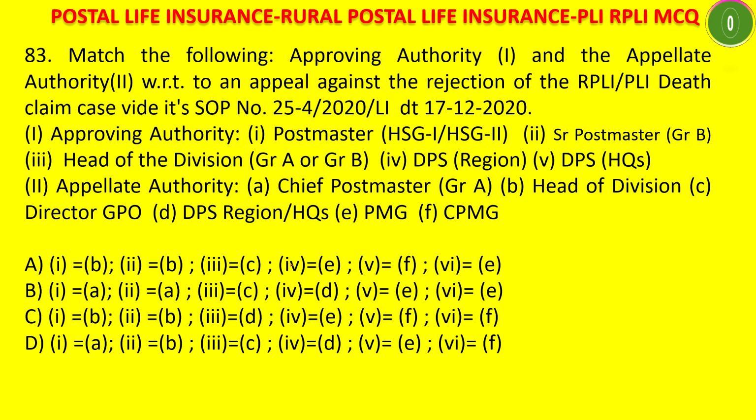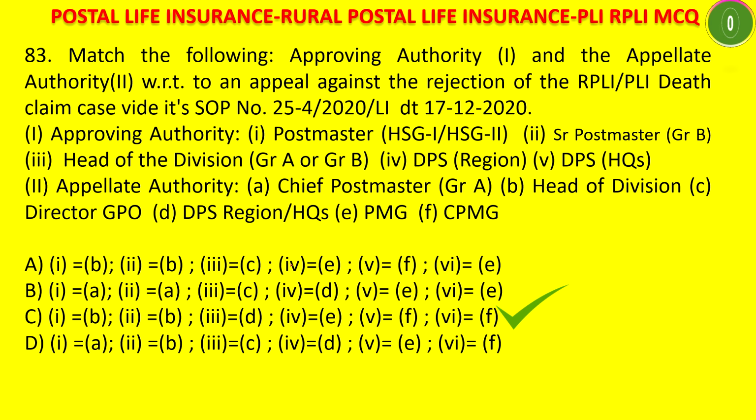Okay. 10, 9, 8, 7, 6, 5, 4, 3, 2, 1. The answer is C. That means 1 is equal to B. For the postmaster, the appellate authority will be the head of the division.